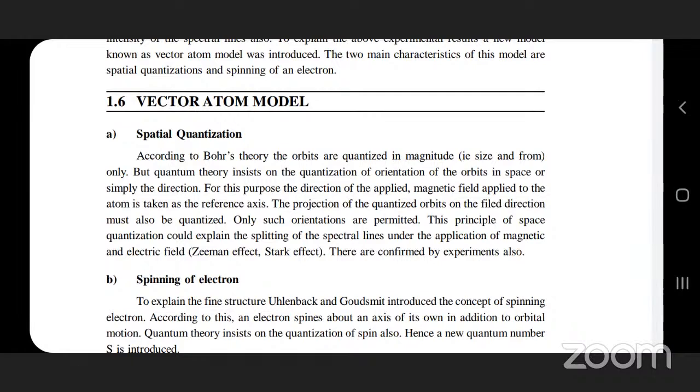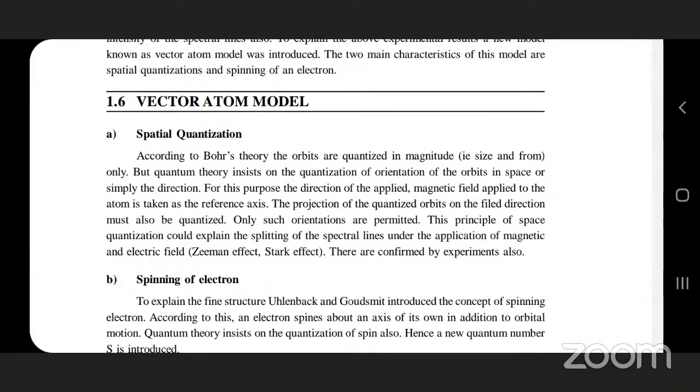or simply the direction. For this purpose, the direction of the magnetic field applied to the atom. Therefore, the projection of the quantized orbits on the field direction is also quantized. So only such orientations are permitted in the case of spatial quantization. The principle of space quantization could not explain the splitting of the spectral lines.